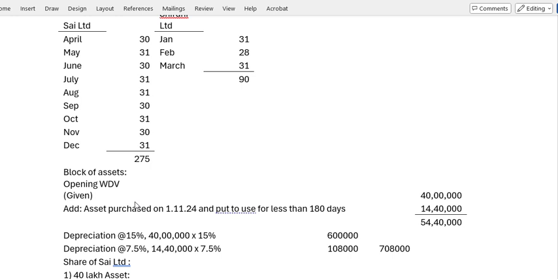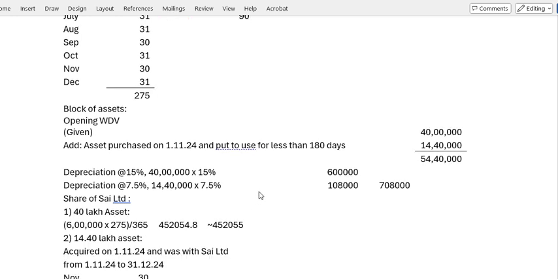So the block of assets, the two assets were there. Opening WDV 40. See, for the block of assets, opening WDV is 40 lakhs, it is given. Then the one asset was purchased on 1/11/24. That will be, 1/11 means less than 180 days only, because after 3rd October it is less than 180 days. That is 14 lakhs 40,000.